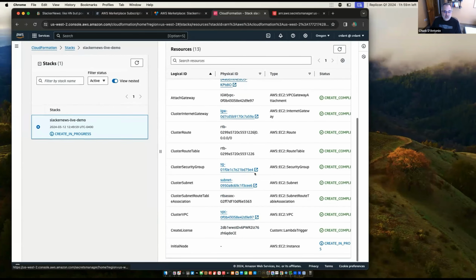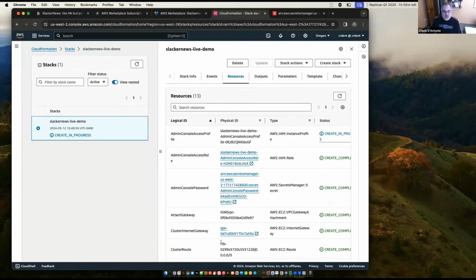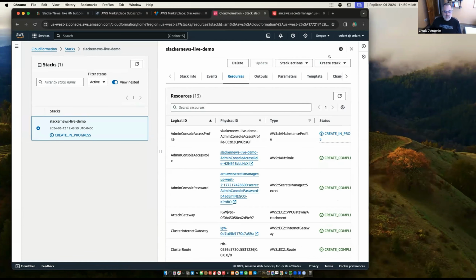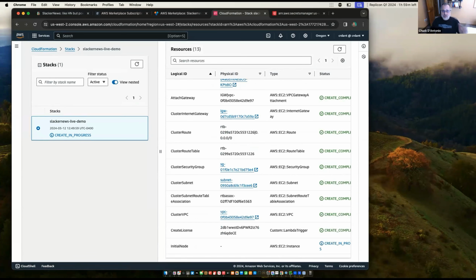If I start looking under here at my resources, pretty soon it's going to show me that node is actually there, but it's got to run through those steps to install and start the embedded cluster before it's going to report back to CloudFormation that it's ready. And that's really critical because, as you see this time that we're waiting here, you don't want your customer to think it's done because the node has started up when the cluster and your application aren't ready yet.